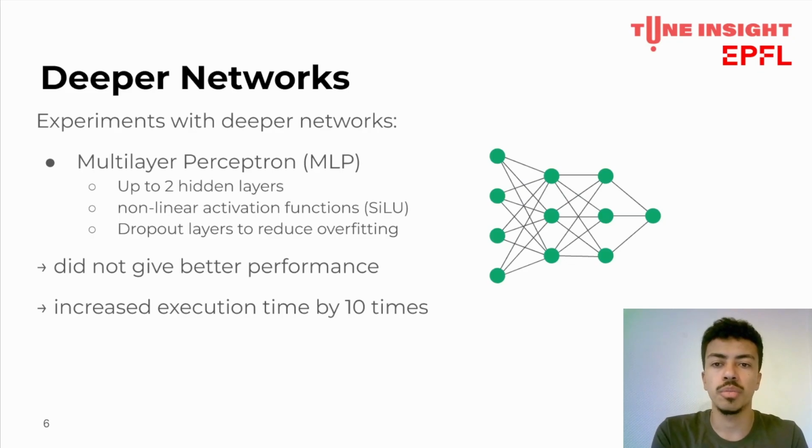We also conducted experiments on deeper models with the aim of improving the prediction of the phenotypes. To ensure that the models could be used for inference under fully homomorphic encryption, we restricted ourselves to multilayer perceptrons of up to 2 hidden layers, with nonlinear activation functions like SiLU, which is good for polynomial approximation. To avoid overfitting, we applied different techniques such as weight decay, similar to ElasticNet, as well as dropout layers. Unfortunately, the different MLP models that we tried did not perform better than the previously described techniques, and increased the execution time of the inference under encryption by 10 times. Thus, we decided to continue with the regularized linear regressor and logistic classifier.